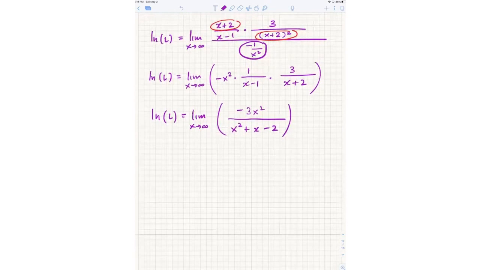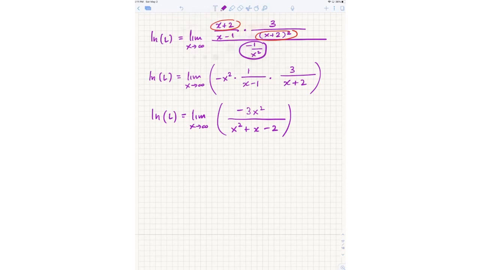Okay, so now that you actually see that algebra, okay, so now the algebra is done, and now let's compute this limit again, right? We still have to do x going to infinity, but now what do we see? Well, they have a leading term of x squared, right? And we know that the shortcut is going to be, I just look at the leading coefficients, right? Negative 3 over 1. But let's actually make sure that, I mean, you can use the shortcuts, that's fine. But let's also make sure we understand where the shortcuts come from.